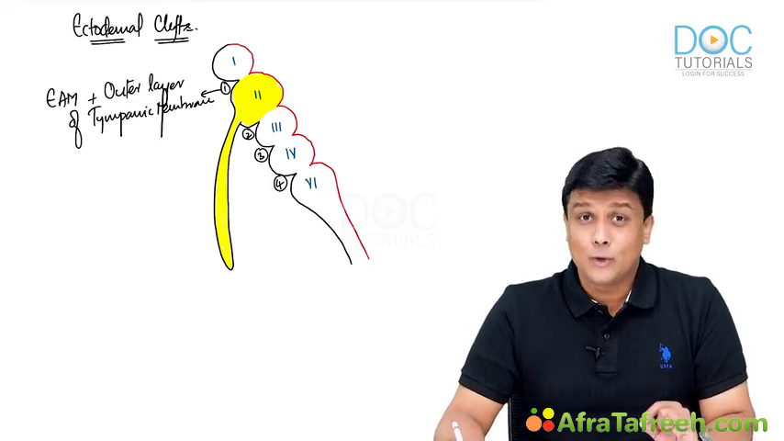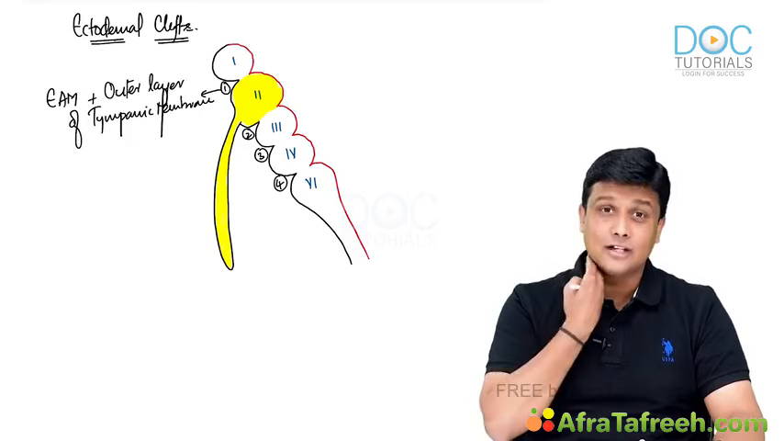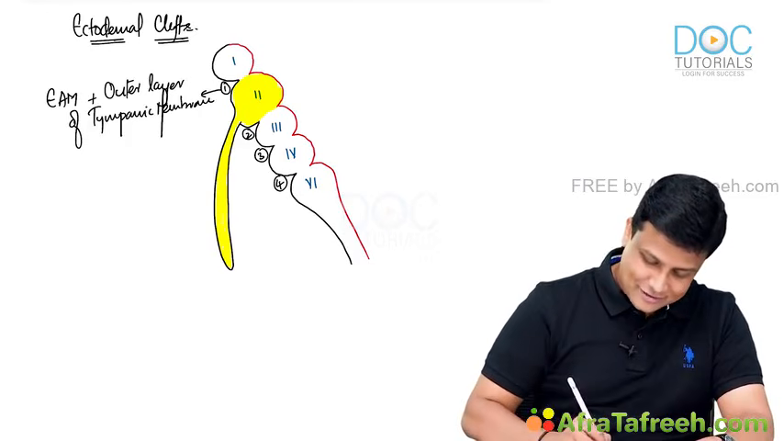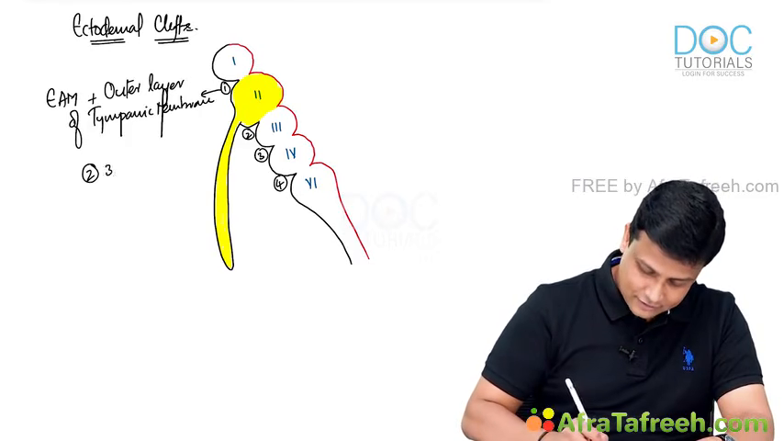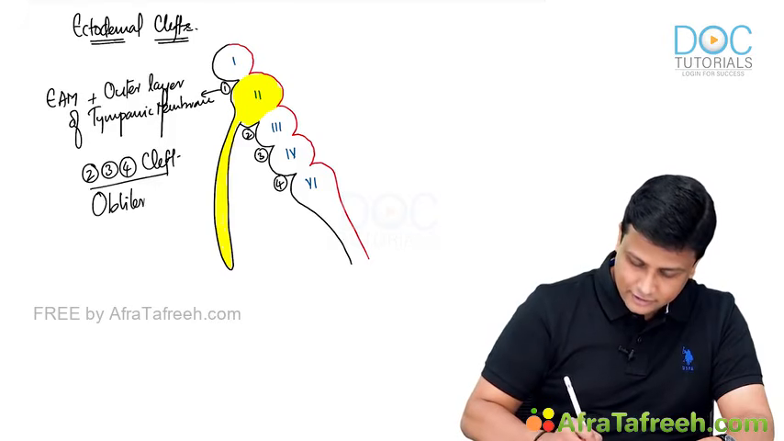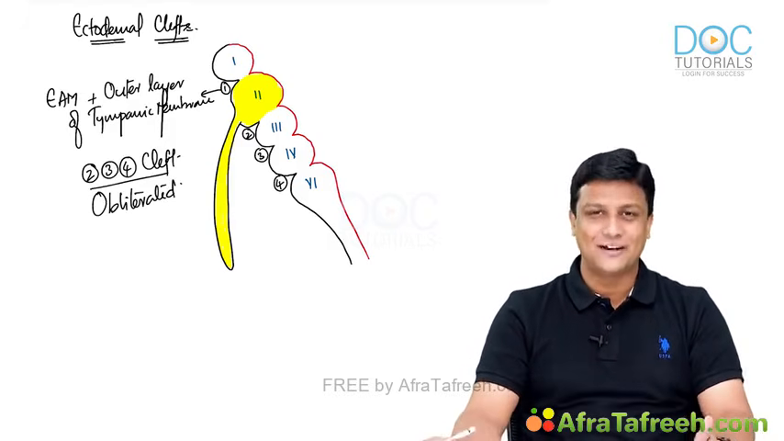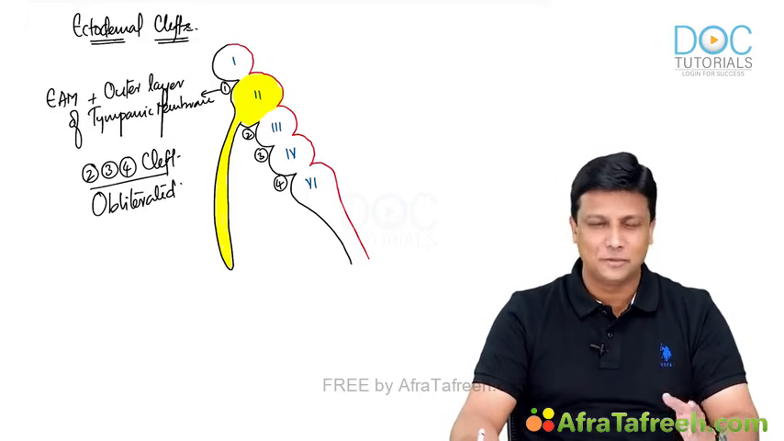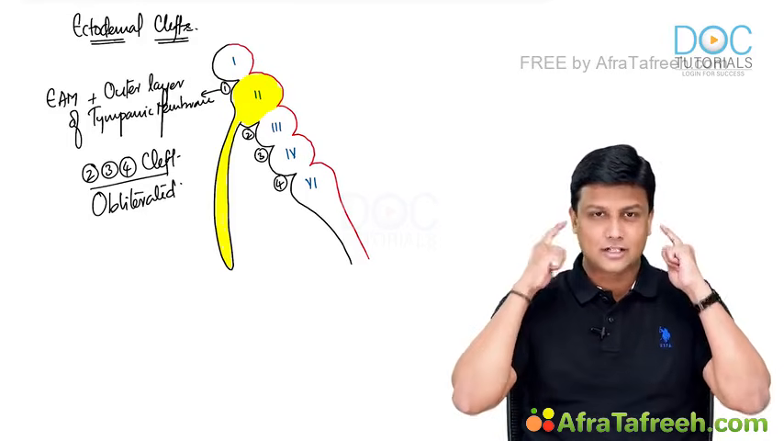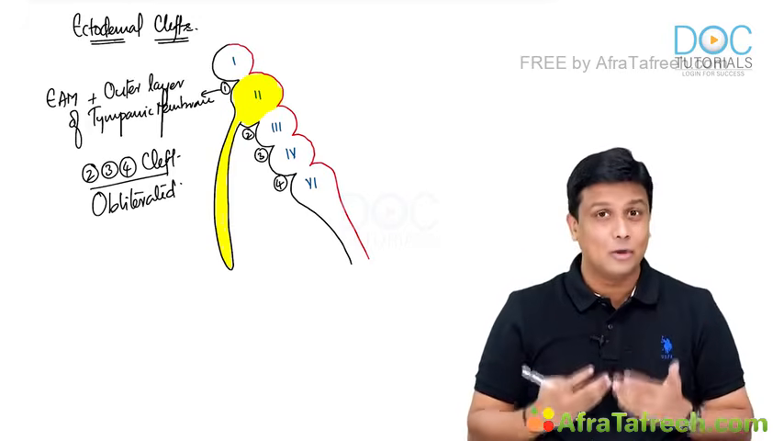Why? Because I told you very clearly, the second arch will be growing faster, and because of that growth, it is going to obliterate, close the second, third and the fourth cleft, and nothing is derived from there. So just remember, second, third and fourth cleft, all these three are obliterated, nothing derived from there. And that completes the entire story of ectodermal cleft derivatives. Done. One topic has been completed. Simple. So only you have to remember about the first cleft. The first cleft is going to form the external acoustic meatus along with the outer layer of tympanic membrane, and the remaining second, third and fourth are completely obliterated.